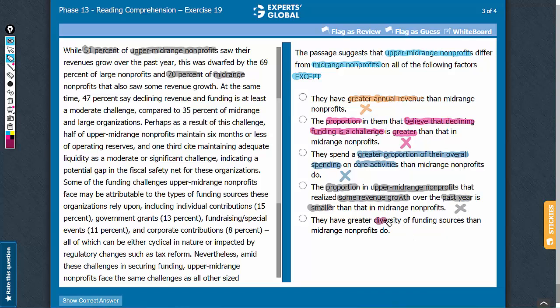Answer choice E, diversity of funding sources. The second paragraph mentions the funding sources of upper mid-range nonprofits. However, the passage doesn't suggest any comparison between the diversity of funding sources of upper mid-range nonprofits and that of the mid-range nonprofits. So this answer choice cannot be established. E is the correct answer.